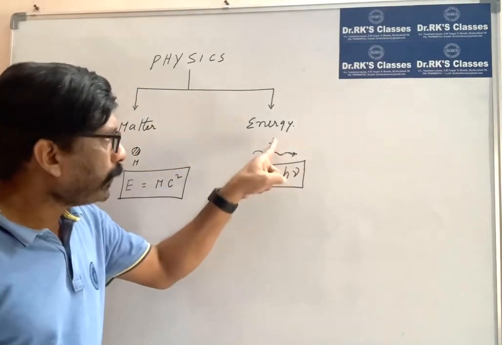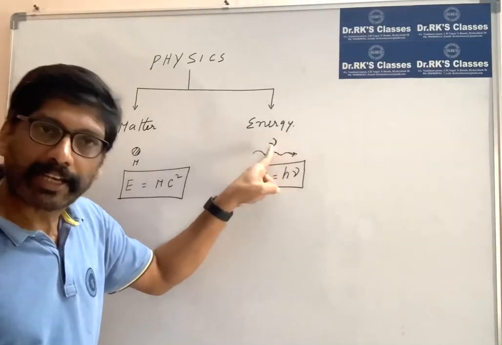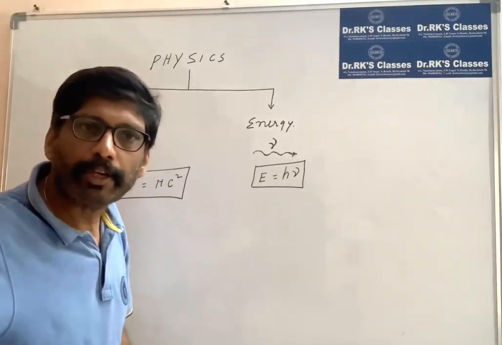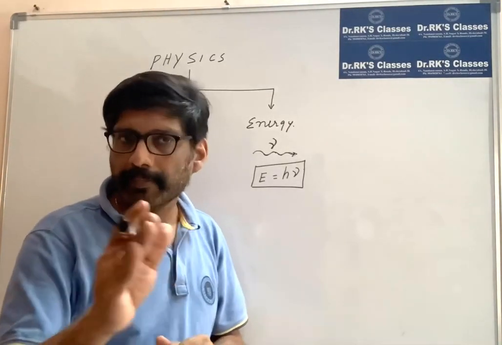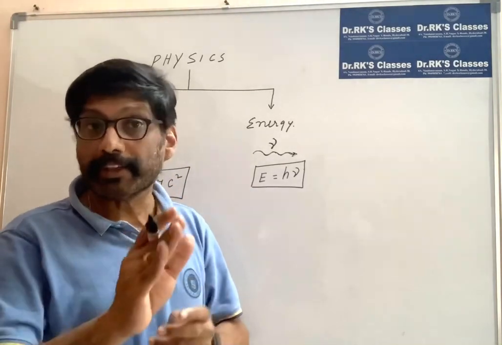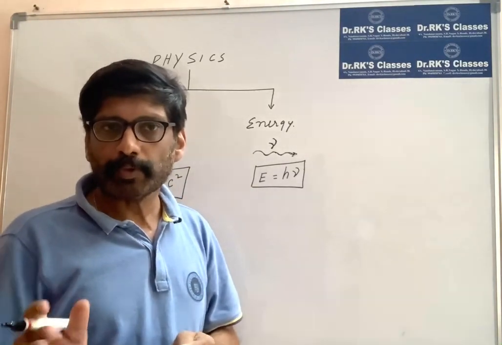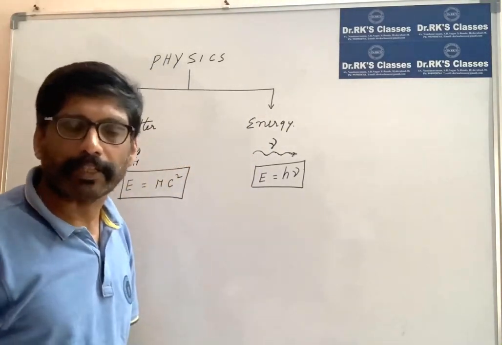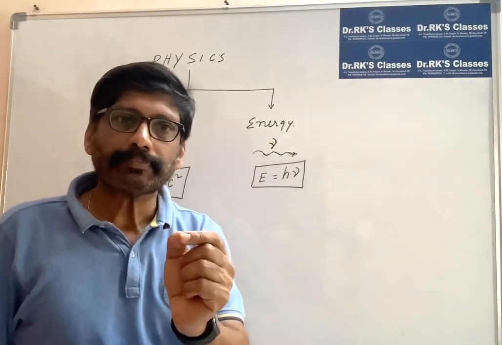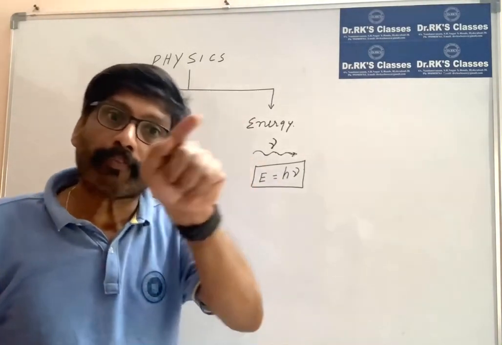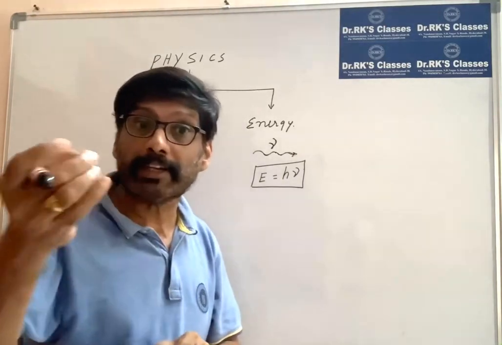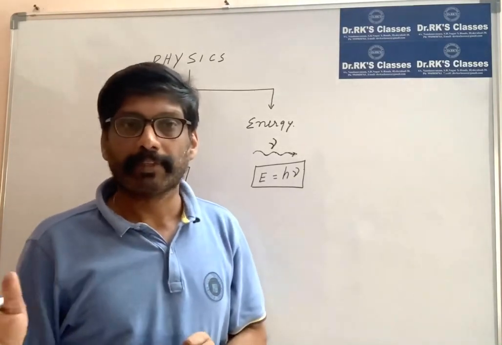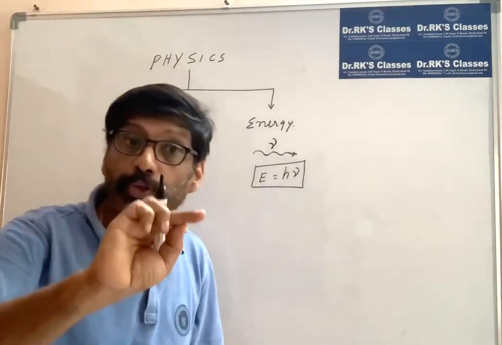So when radiation has a dual nature, its counterpart, mass, because they are equivalent, should also have a dual nature. That's what de Broglie predicted; that's what de Broglie's hypothesis says. Every moving particle is associated with a wave. That wave is called matter wave. And how do you find the wavelength of the matter wave? It's another fundamental wave, like electromagnetic wave and sound wave. So every moving particle should be associated with a wave.